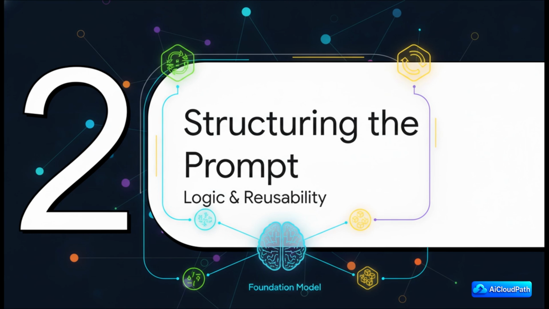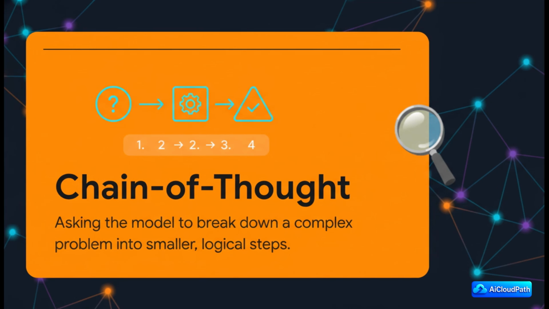Now, we're going to shift gears a little bit. Instead of just showing the AI what we want, we're going to get a lot more strategic about how we actually structure the prompt itself. This is where we start adding logic and building things to be reusable. Now, this next technique, chain of thought prompting, is an absolute game changer, especially for complex problems. You're basically telling the AI, hey, don't just give me the answer, show me your work. By telling it to break down its reasoning step by step, you often get much more accurate and transparent results.